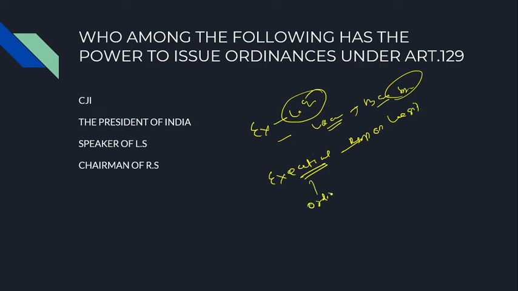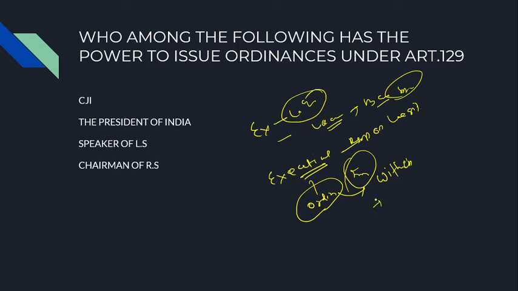After the ordinance is promulgated either by the President or by the Governor, it must be placed immediately before either the Lok Sabha or Rajya Sabha, or the state assembly or state legislative council.